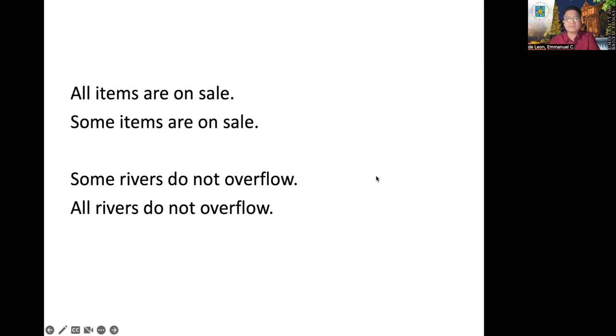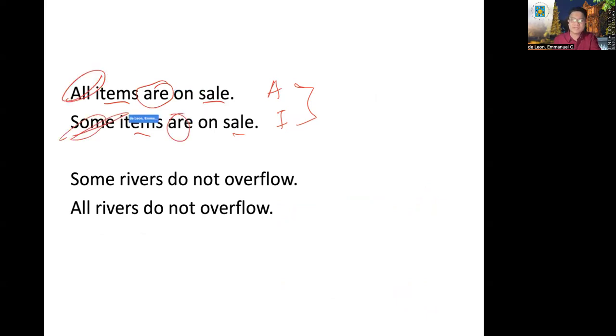For example, all items are on sale. This is an A proposition. Some items are on sale, an I proposition. We call this subalternation. Same subject and predicate terms, same quality, but different in quantity. Some rivers do not overflow. All rivers do not overflow. This is an O proposition and an E proposition. We call this subalternation.